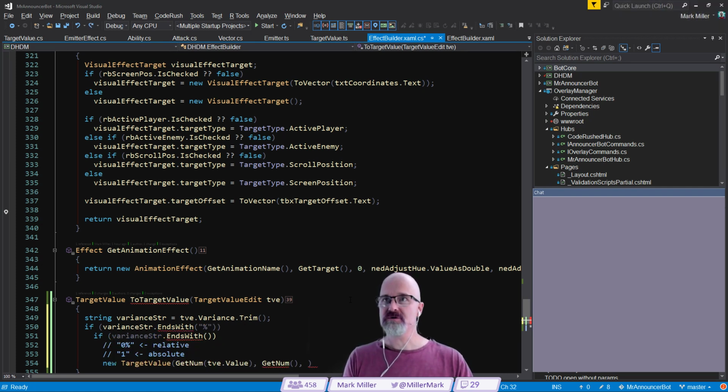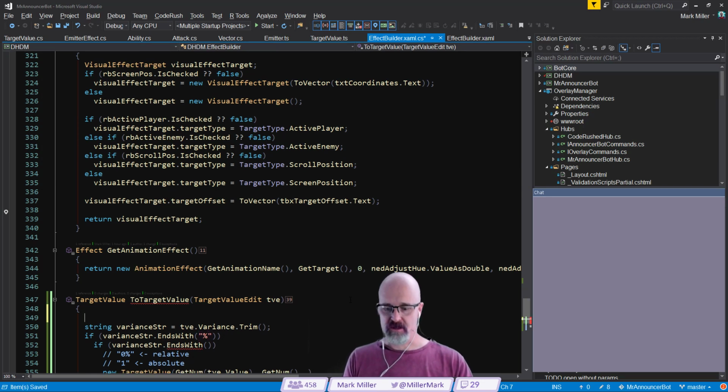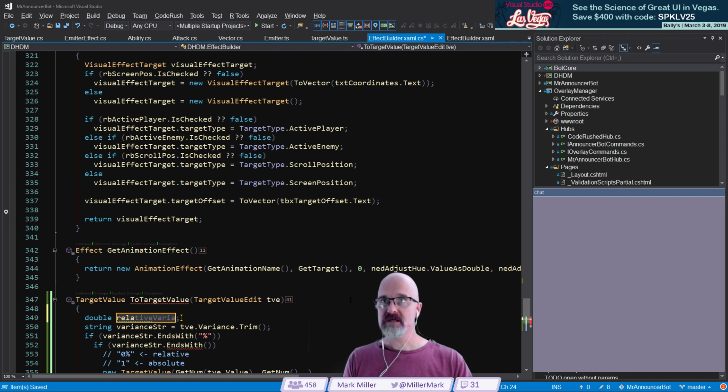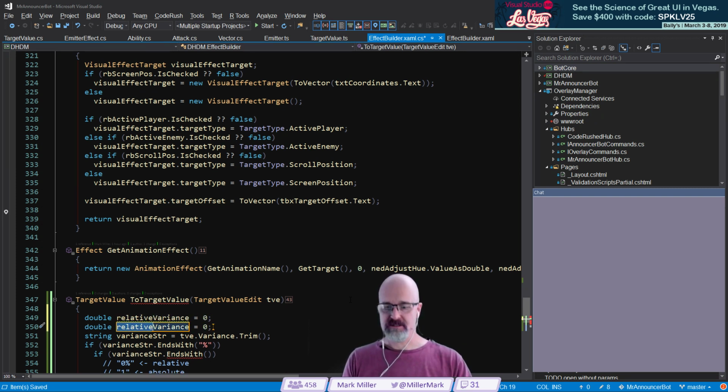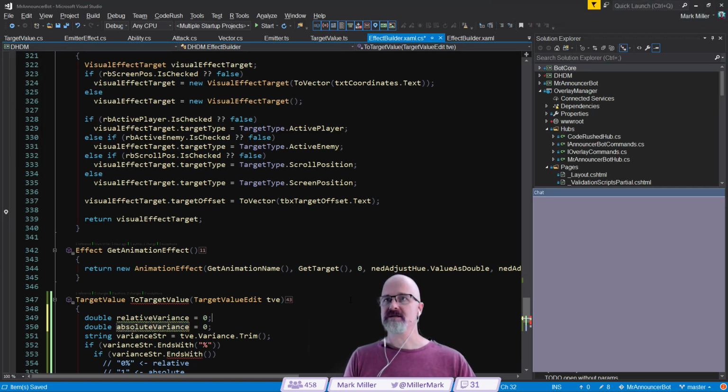If it ends with percent, then we're going to do one thing with it, and we got to get two numbers up here. We need to get a variable type double, which is going to be our relative variance, and we're going to set that equal to 0. And then we're going to have an absolute variance down underneath it. Absolute variance right there, also setting it and initializing it to 0.